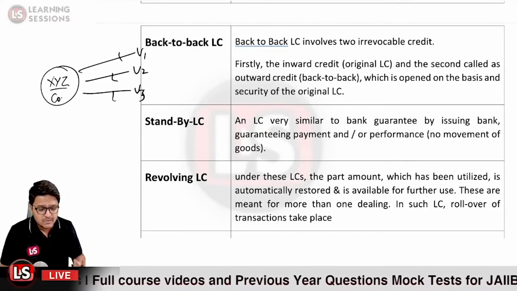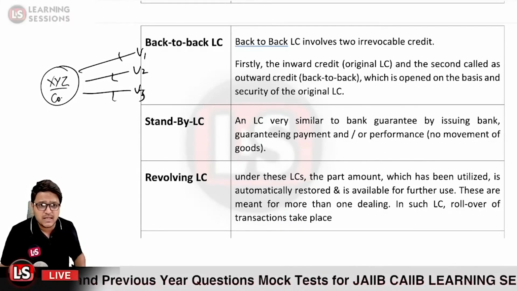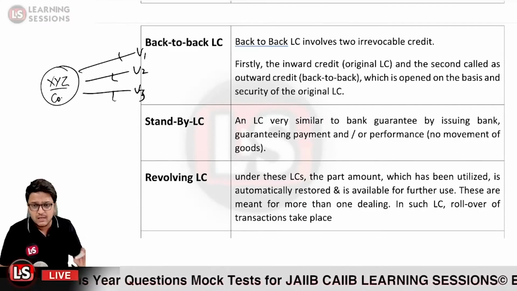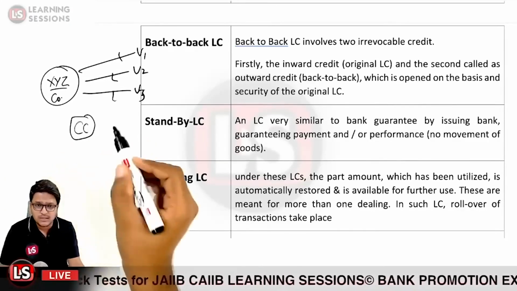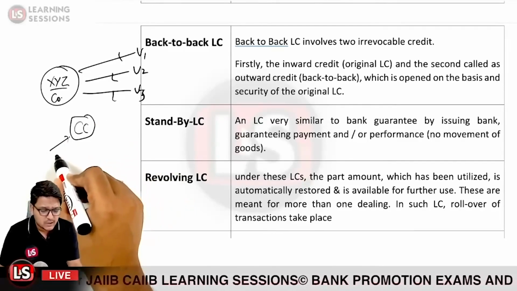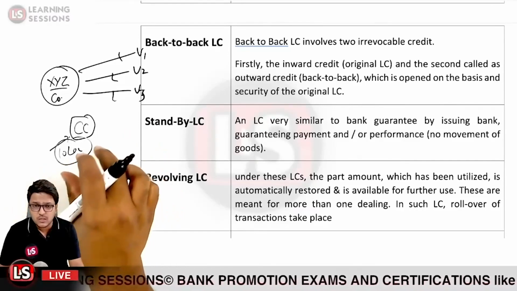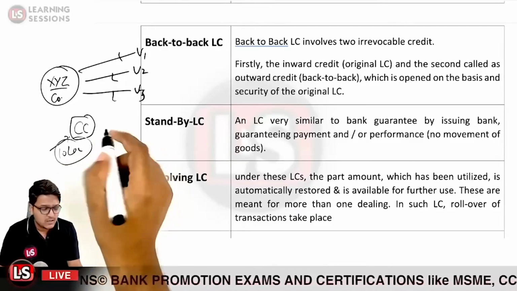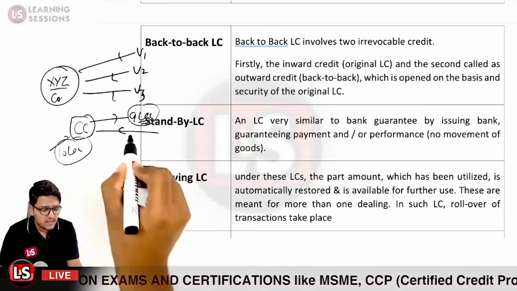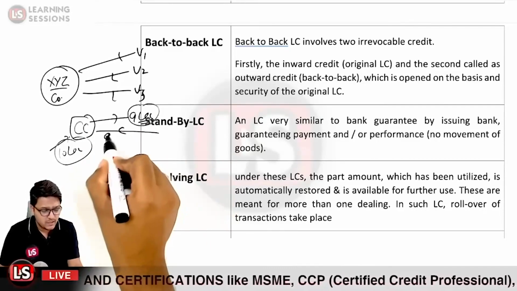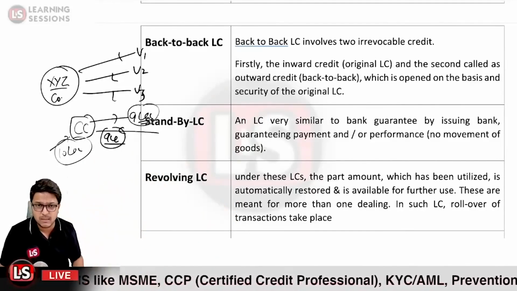So in this case, under this letter of credit, the part amount which has been utilized is automatically restored. Likewise, take the example of a CC limit. You are provided with some sanction limit, let us suppose 10 lakh rupees, so you can use credit of 10 lakh rupees. Now suppose you have used 9 lakh rupees and you repay it, the limit will be restored, and again you can make payments out of these funds.